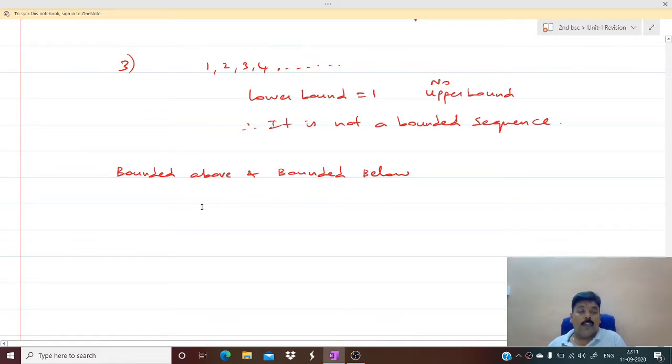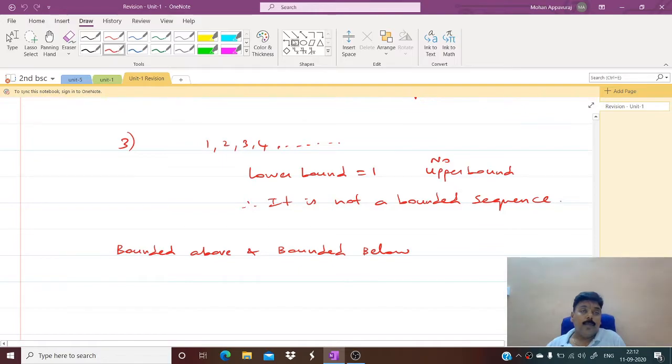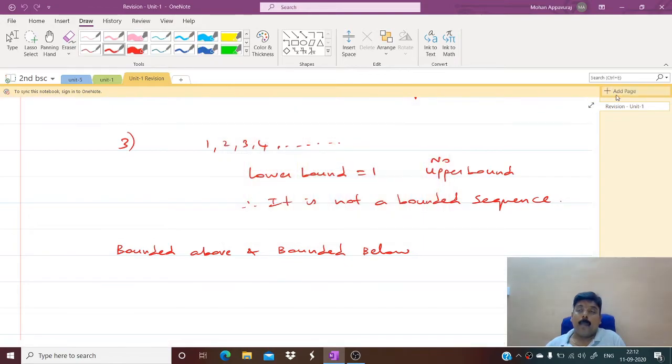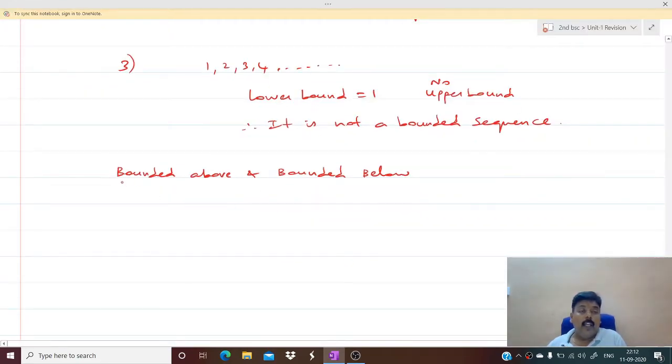So let us continue the definition of boundedness. We have already discussed what is a bounded sequence. A sequence is said to be bounded if it is having both upper bound as well as lower bound. So tell me, what is the definition for bounded above sequence? It is very simple. If it is having only the upper bound only, we call it as bounded above sequence. If it has lower bound, we call it as bounded below sequence. Now we'll see the definition.